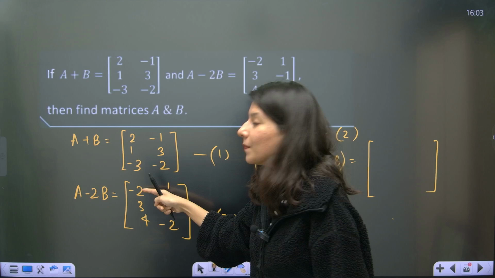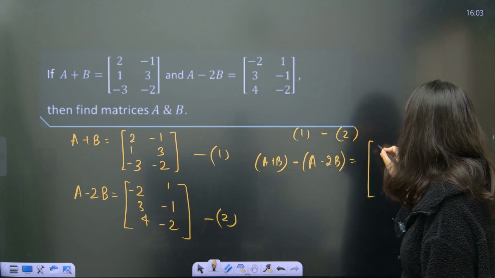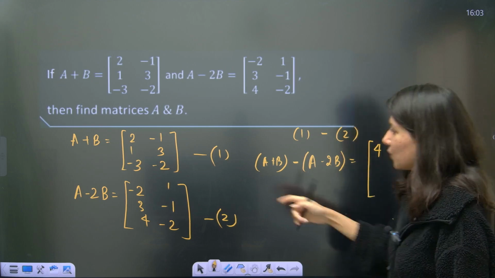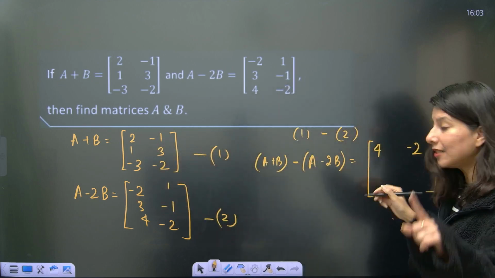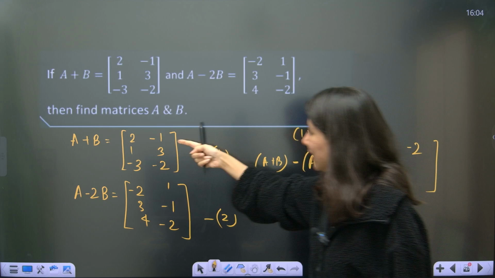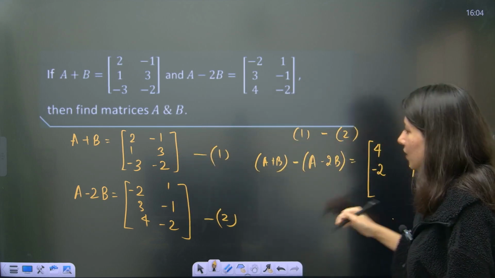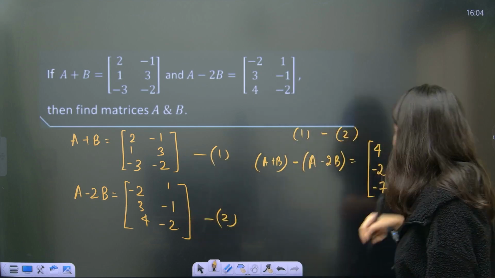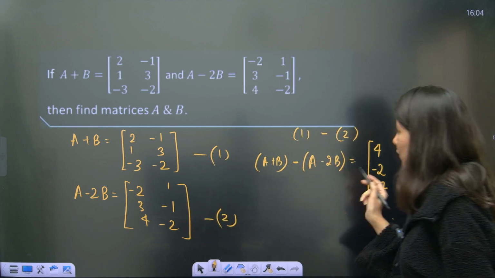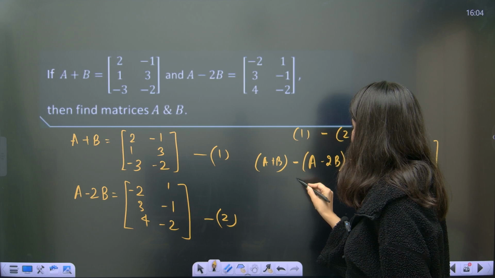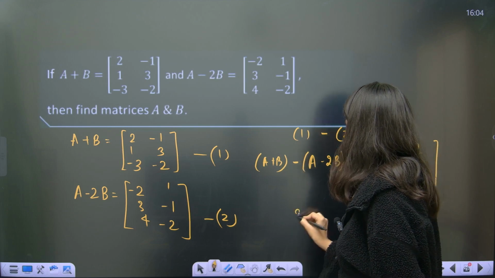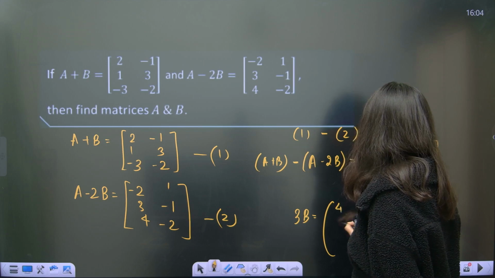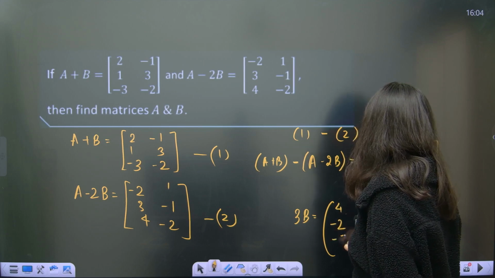So 2 minus minus 2. Ma'am, 4. Minus 1 minus 1. Ma'am, minus 2. 1 minus 3. Corresponding elements. Minus 2. 3 minus minus 1. 4. Minus 3 minus 4 is minus 7. Minus 2 minus minus 2 is 0. And if you understand what is happening, A is getting cancelled out. B, so this is actually 3B, which is going to give you this, which is 4, minus 2, minus 2, 4, minus 7 and 0.